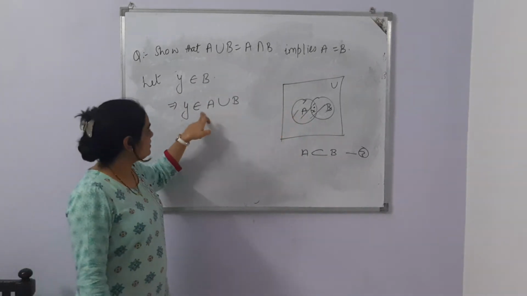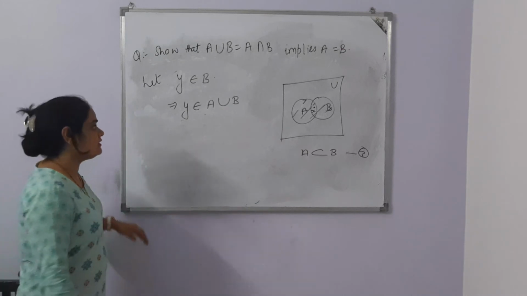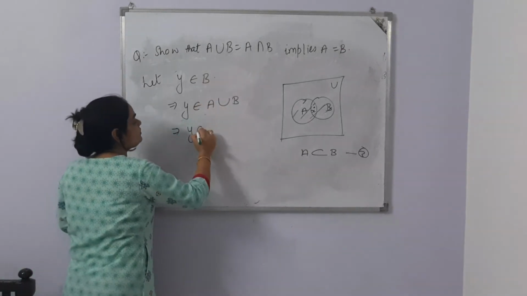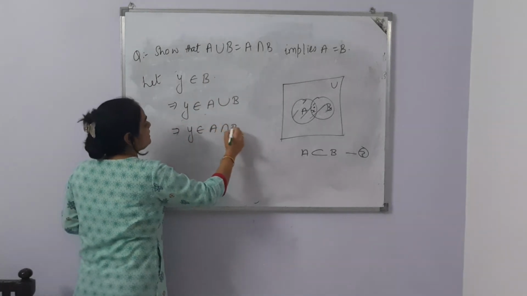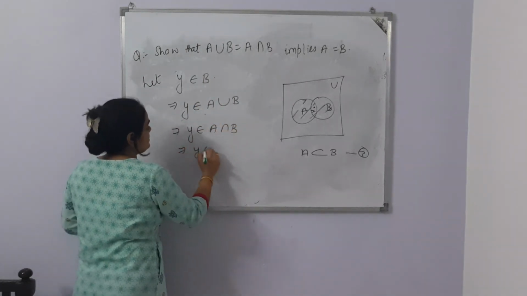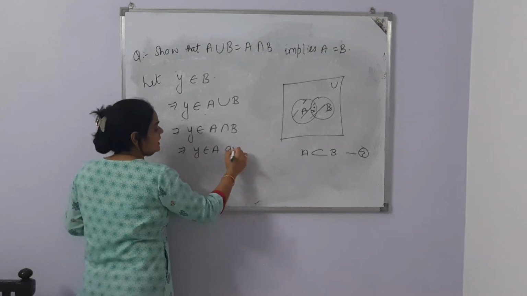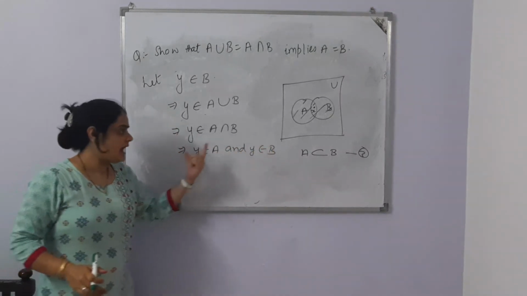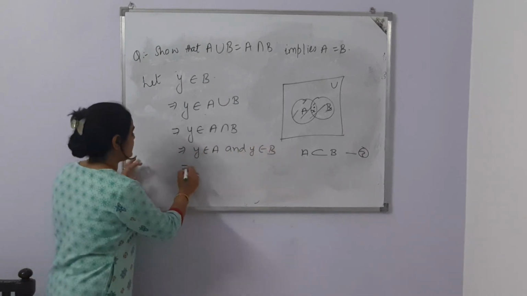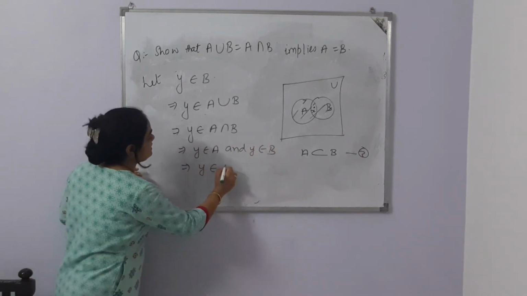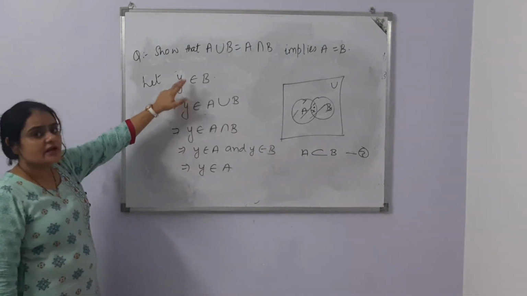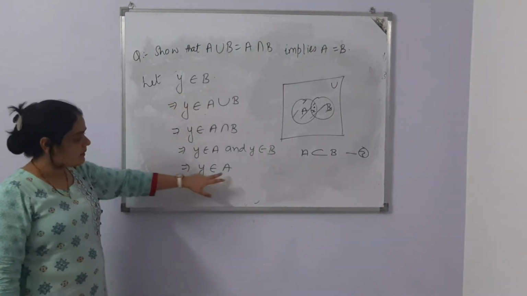So Y will also belong to A union B. Now A union B is equal to A intersection B. Intersection means Y is in A and Y is in B. Now Y is in A and B. So can I write Y is in A? So all the elements which are coming in B are part of A.